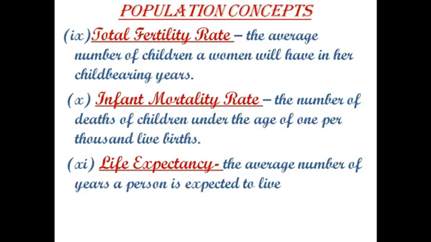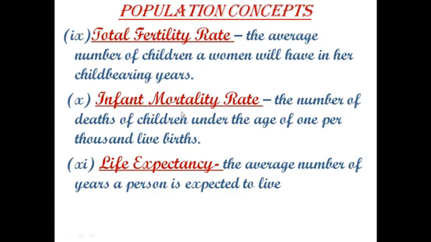The global average fertility rate is just below 2.5 children per woman today. And over the last 50 years, the global fertility rate has fallen by nearly half.